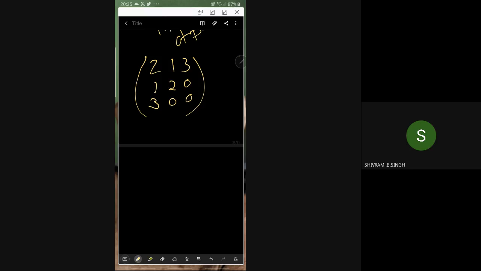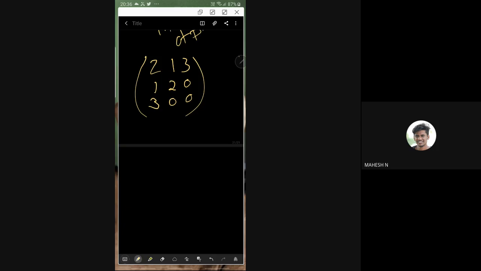See, there is a shortcut way. Please, anyone? Can you respond, please? Can you respond? Anyone? I think many of you are not listening. Is anyone able to hear me? Hello, can anyone unmute? I think you are. Yes, sir. Yeah. See, can anyone tell without computation? Can you tell what is the determinant of this?